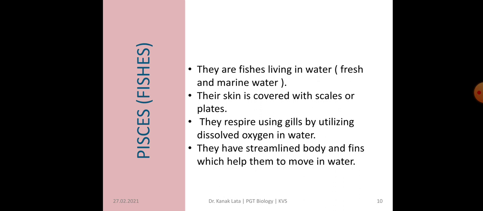Gills are organs that have a mechanism to extract the dissolved oxygen in water. They have a streamlined body and fins that help them to move in water.